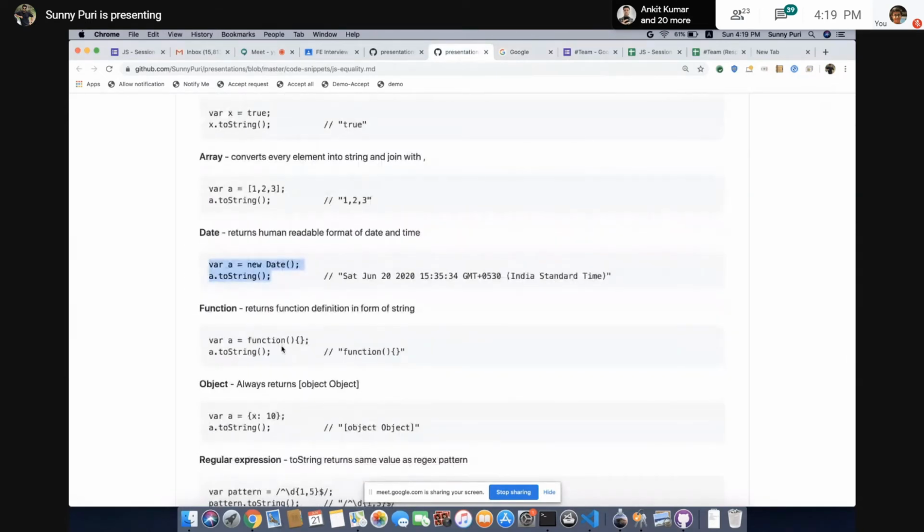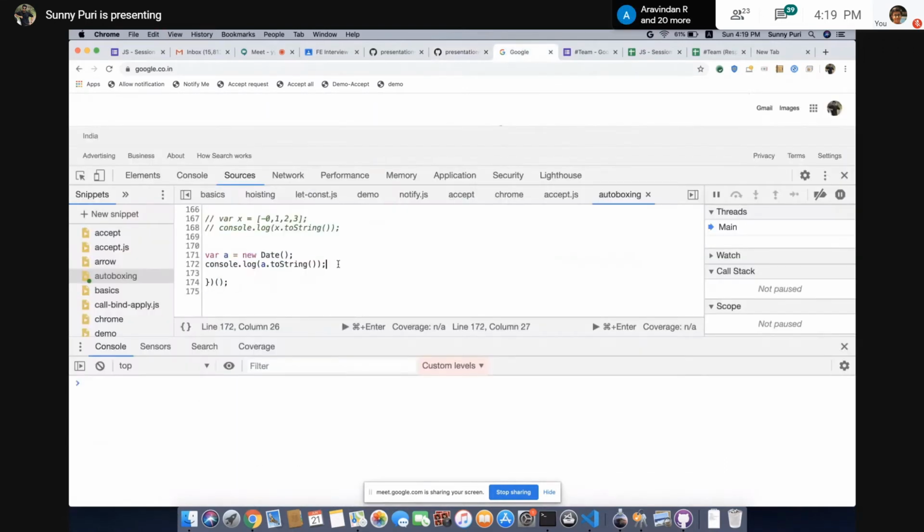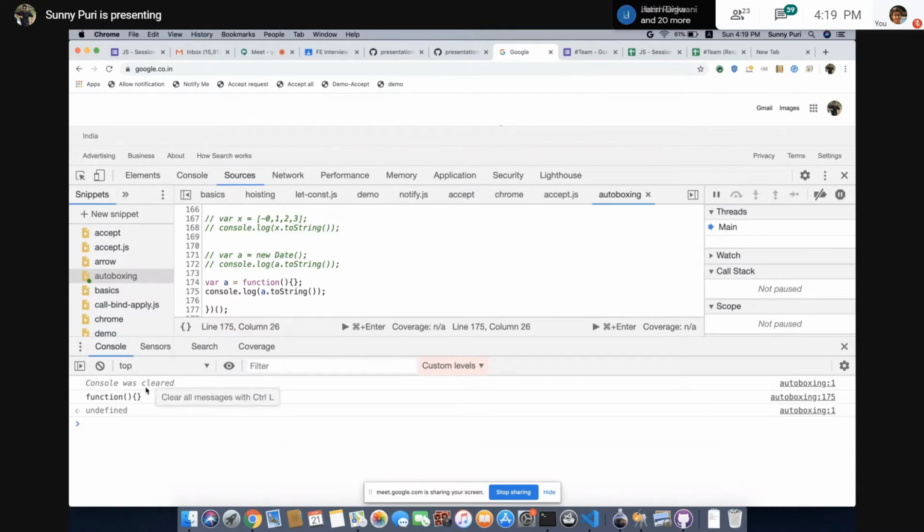Then we have a function. Let's see what will happen in case of function. In case of function, it will give you the function definition. It will print the function definition, whatever function. Basically, it will give you the function definition in the form of a string. They're returning a string. toString means it is converting to a string. So this is another property from function.